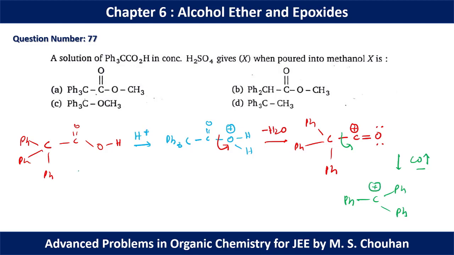So first of all water will be eliminated, second carbon monoxide will be eliminated because we will have a very stable carbocation in this case. Everything is possible because a nucleophile cannot approach the C=O due to the huge steric hindrance of this CPh3 group. Now finally methanol can act as nucleophile and can approach this carbon, and finally we will have Ph3COCH3. So option C should be the correct option.